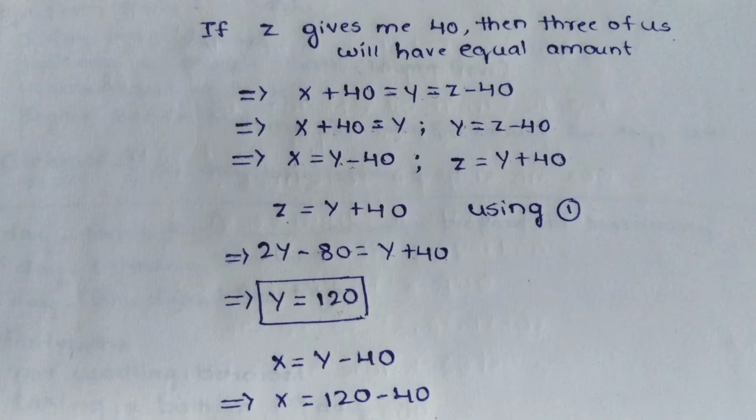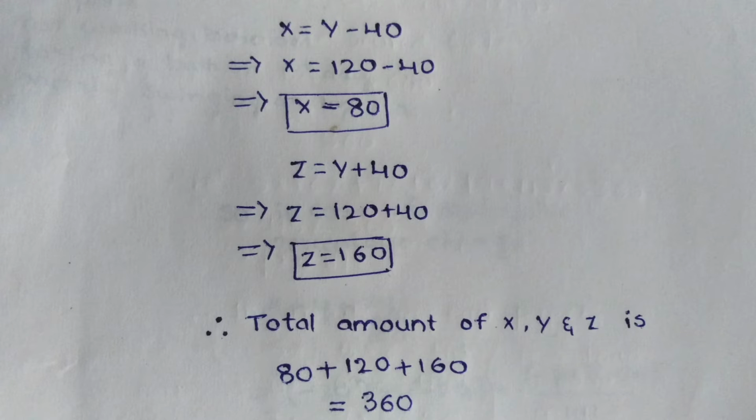Now I will use this y value and find the value of x. Here we have already found x is equal to y minus 40, and now x will be 120 minus 40, which is nothing but x is equal to 80. So now I have got the value of x also.